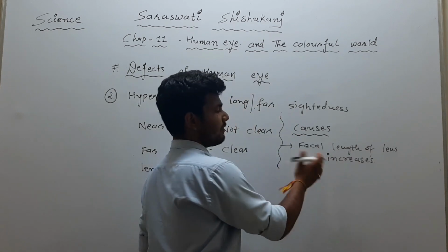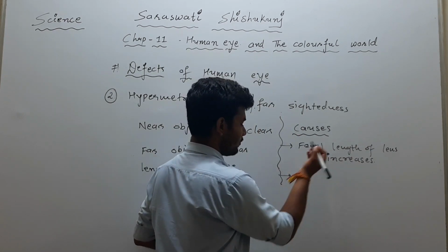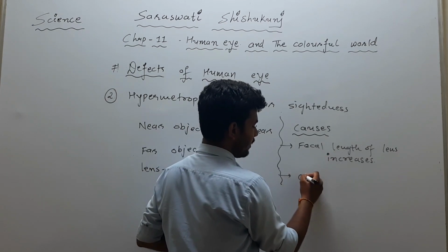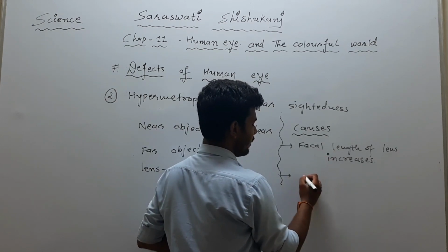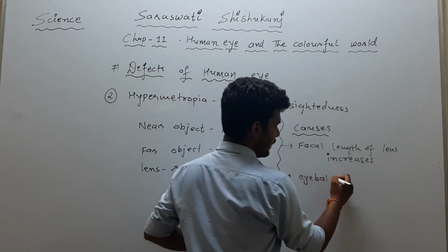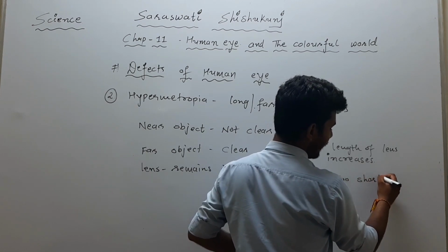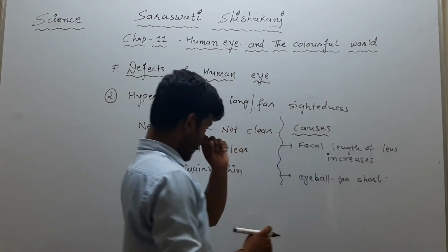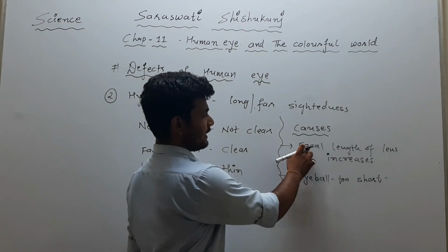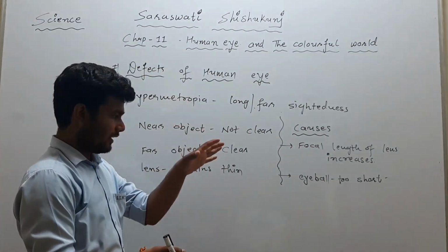Right? The focal length of the lens will increase. And the second thing is that our eyeball will become too short. So the focal length of the lens increases because the lens will remain thin.